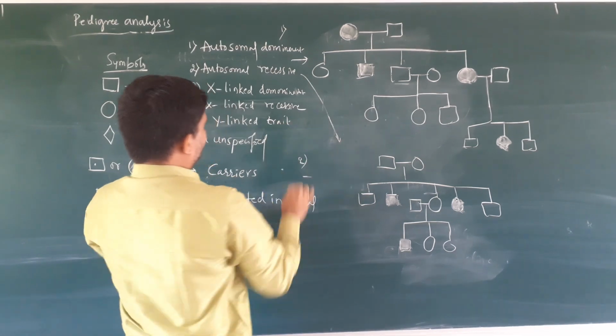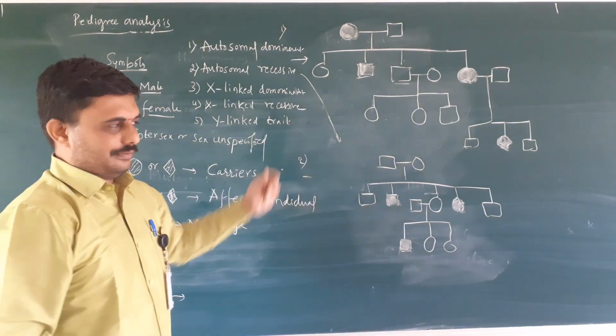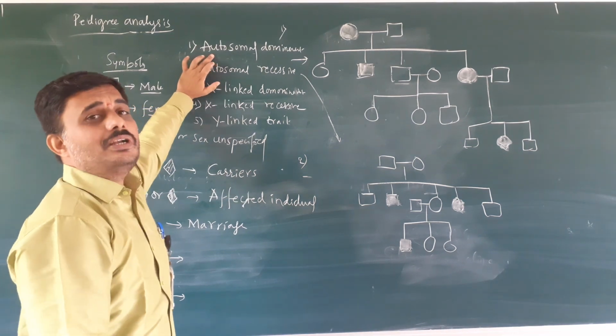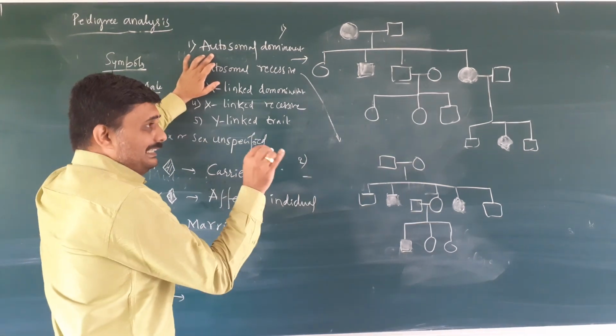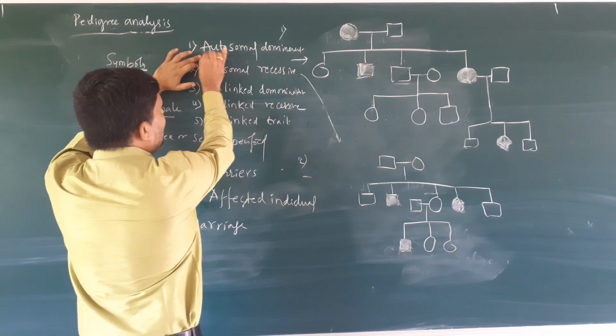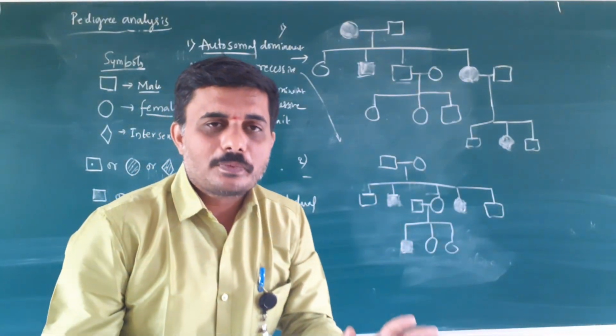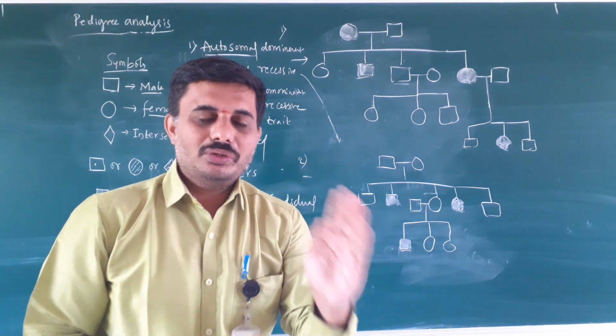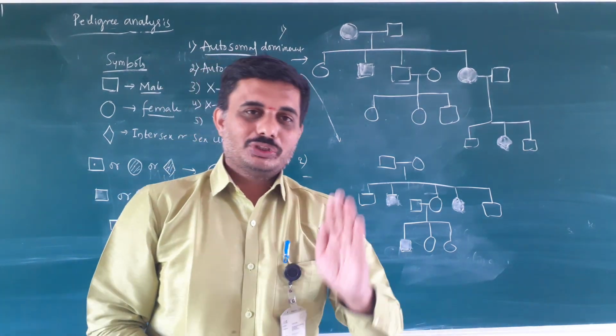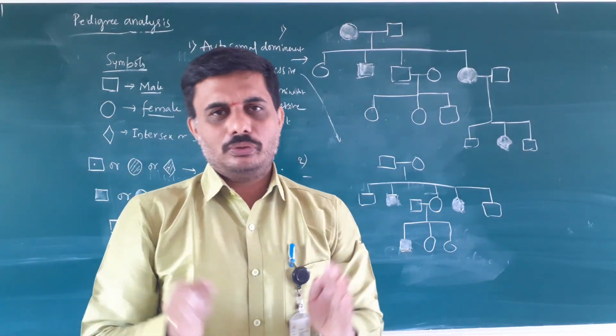We know that a trait is a character. So what is autosomal dominant? The gene is located on the autosomes. We know that two types of chromosomes are present, autosomes and allosomes, that is, somatic chromosomes and sex chromosomes.